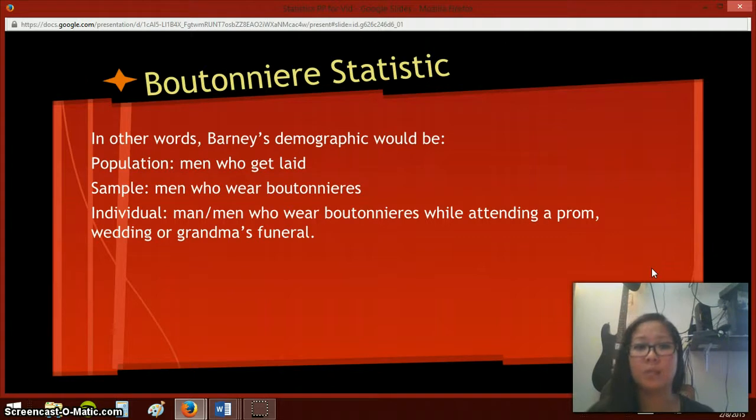So his sample group within that population of men who got laid would be men who wore boutonnieres. And so he could get a good percentage, he wanted to make sure that it was validated, his question. So the individual men that he would ask would be men who wore a boutonniere attending a prom, a wedding, or a grandma's funeral.